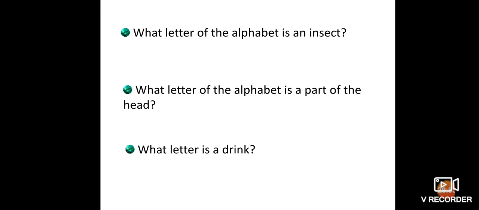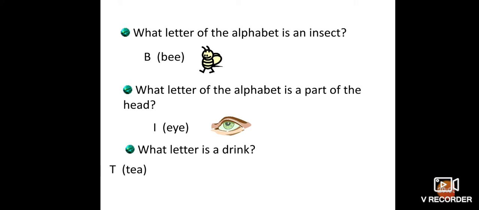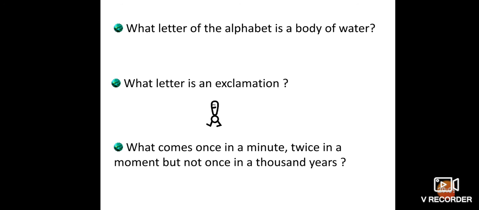What letter of the alphabet is an insect? B. What letter of the alphabet is a part of the head? A. What letter is a drink? T. What letter of the alphabet is a body of water? C. What letter is an exclamation? O.